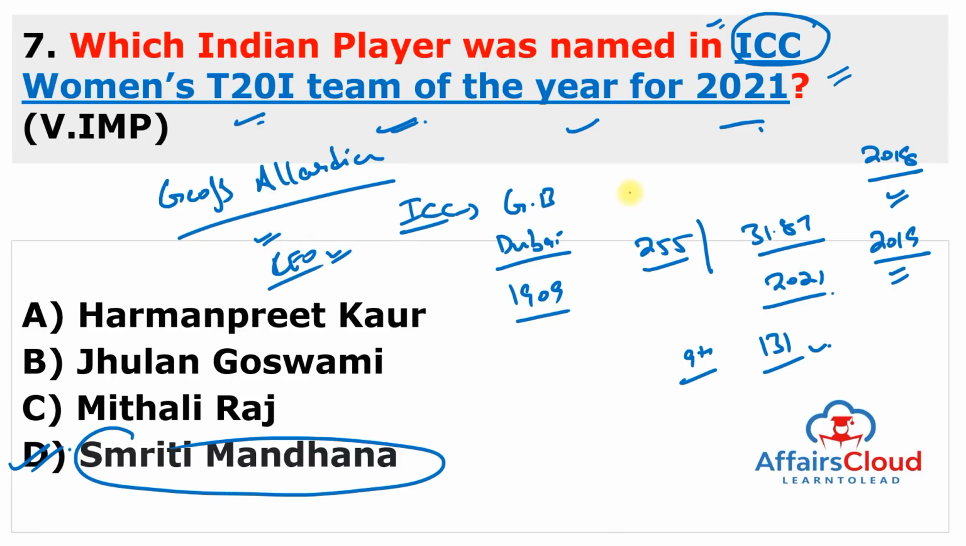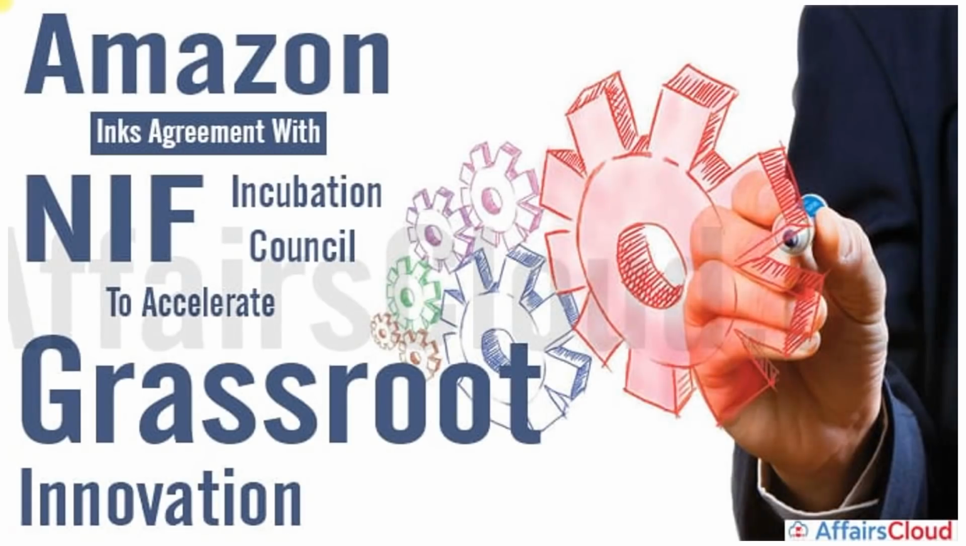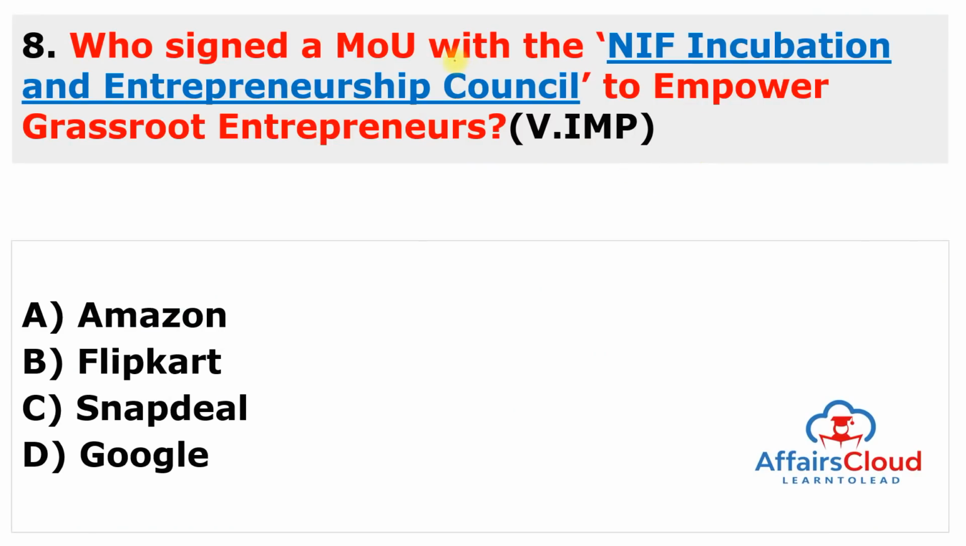So remember all the things about International Cricket Council. Moving to next question. Next is, who signed a MOU with the NIF Incubation and Entrepreneurship Council to empower grassroots entrepreneurs? This question is not so important, but why are we covering it in the very important section? Because of Amazon. Amazon India signed a memorandum of understanding with NIF. NIF stands for National Innovation Foundation Incubation and Entrepreneurship Council.